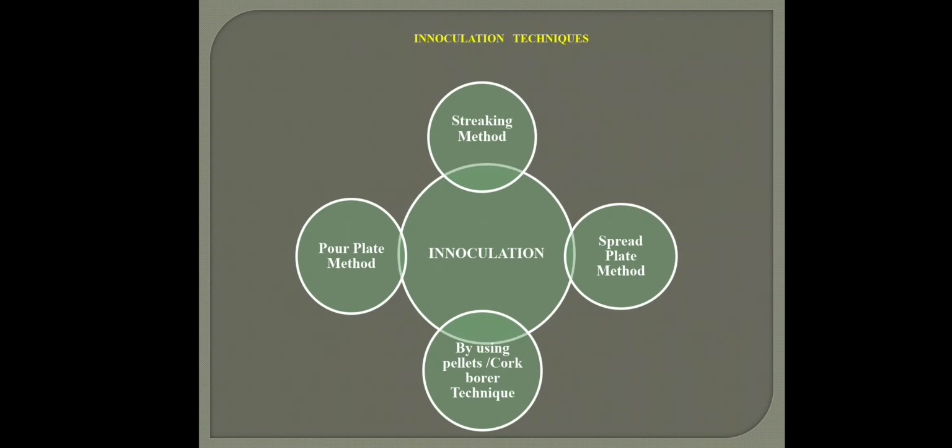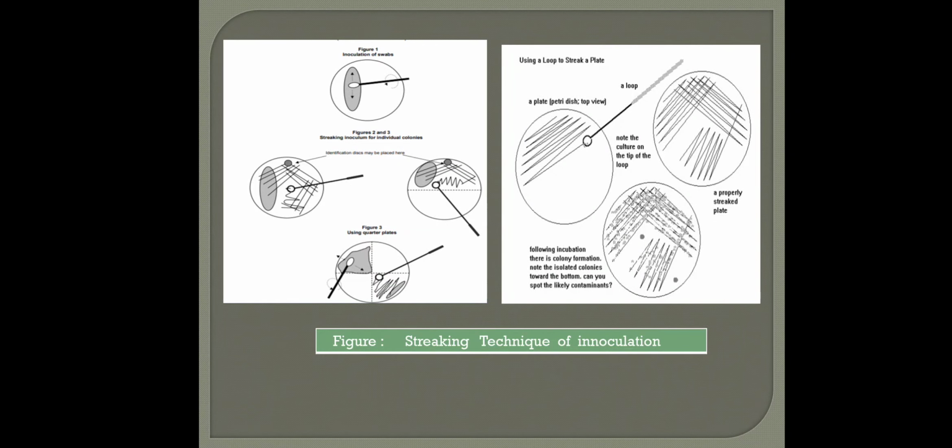The cork borer technique is normally used in case of pure culturing, because when we have our own mother culture, from the mother culture we derive a pure culture, a subculture. How do we do that? When our mother culture is prepared, we take a cork borer and take small pellets from the mother culture, and out of that we can prepare subcultures or pure cultures. Then there is the pour plate method. In the pour plate method, we pour the media and mix the inoculum with it, and finally we let it incubate. So these are all the methods which I discussed.